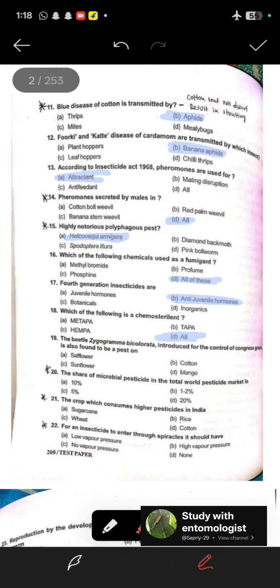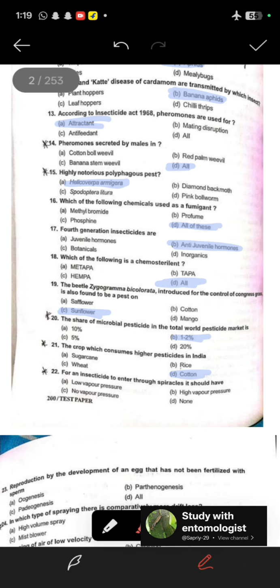After that, the 19th question, the beetle Zygogramma bicolorata introduced for the control of Congress grass is also found to be a pest on, so the correct option is sunflower. 20th question, the share of microbial pesticides in the total world pesticide market is 1 to 2%. 21st question, the crop which consumes the highest pesticide in India is cotton. 22nd, for an insecticide to enter through the spiracle, it should have high vapor pressure.